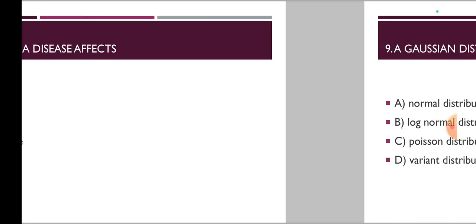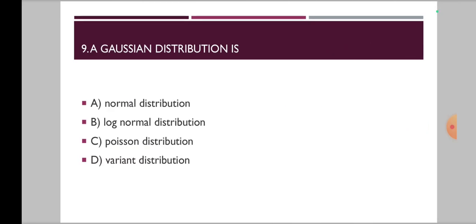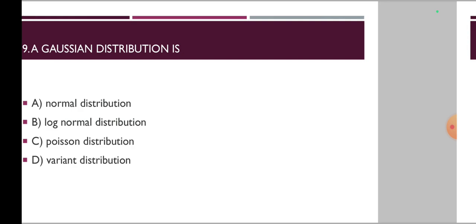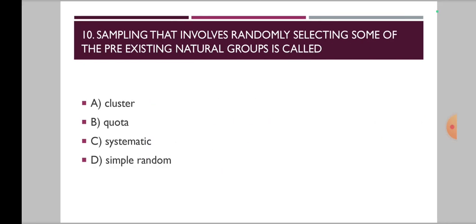Now ninth one, that is a Gaussian distribution is. Is it a normal distribution, log normal distribution, Poisson distribution or variant distribution? Now moving on to the 10th question, sampling that involves randomly selecting some of the pre-existing natural groups is called. Options are cluster, quota, systematic and simple random.